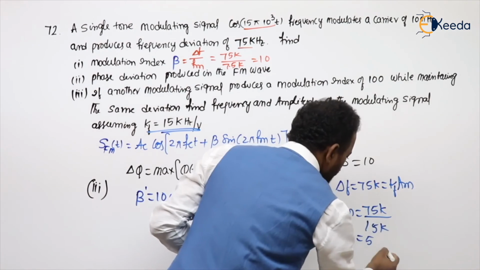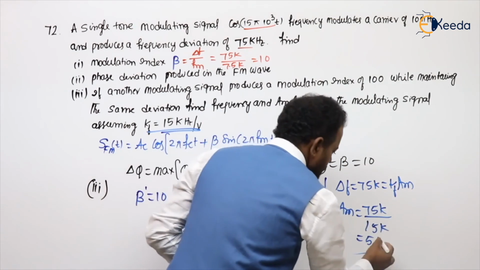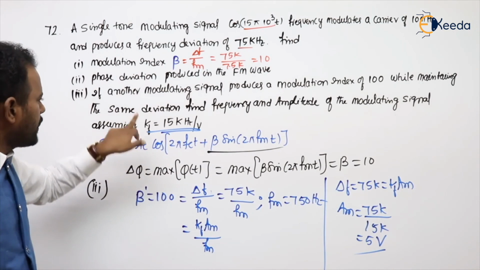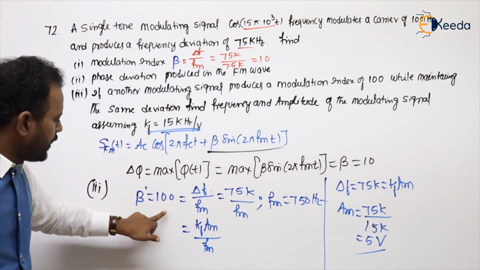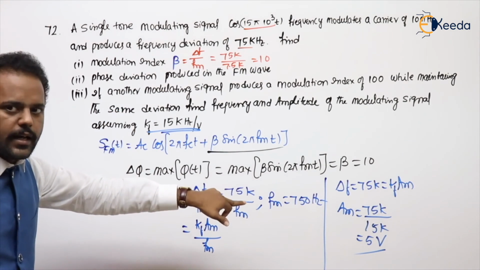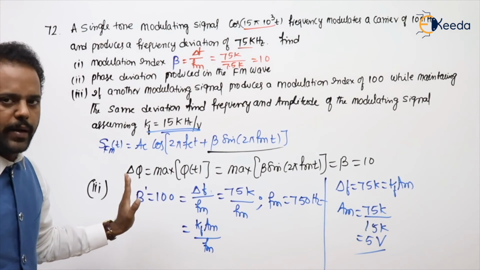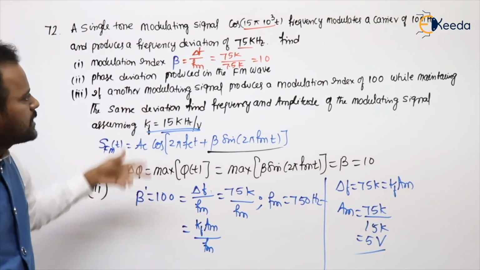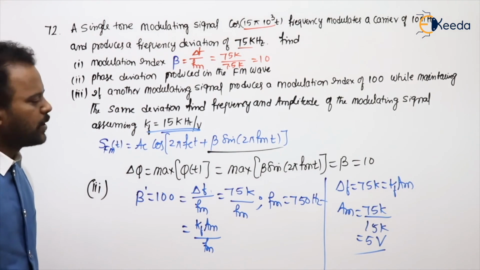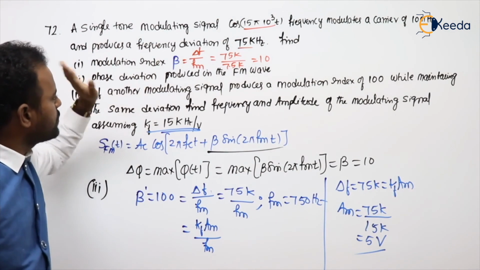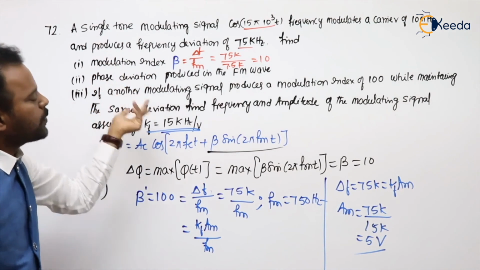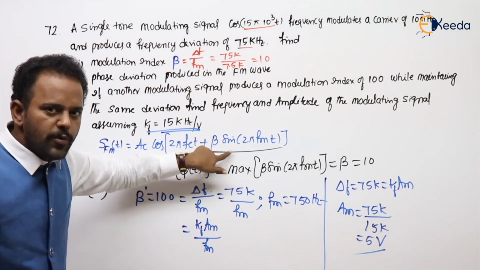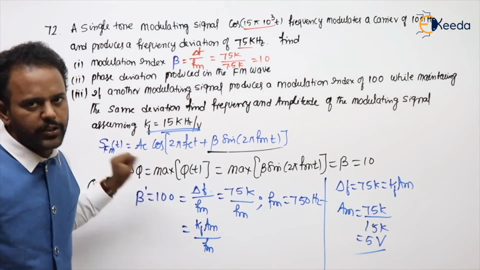Then how much is this value? 5. So the third problem is asking frequency as well as amplitude of the modulating, message or intelligence signal, all are same. And the first two questions are simple, small things only. The second one is calculation of phase deviation in the FM signal. In the FM signal, the maximum value of phase is called maximum phase deviation.